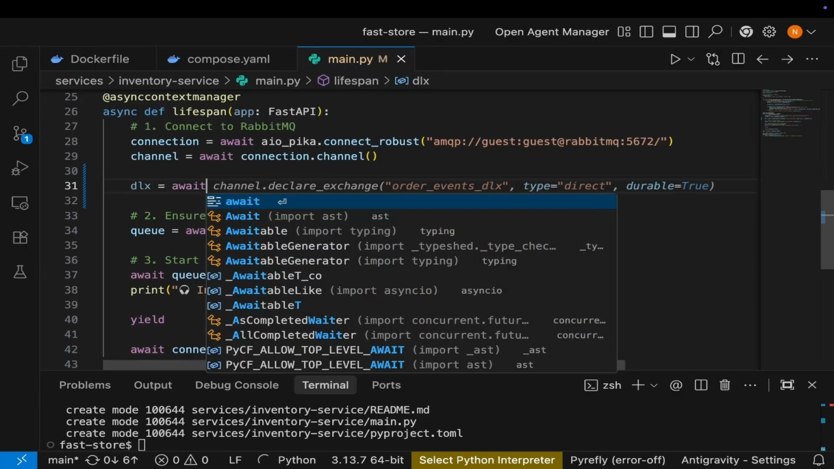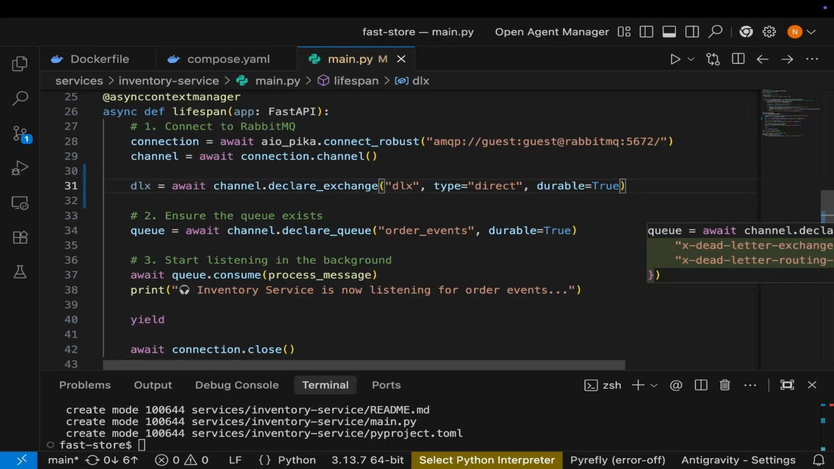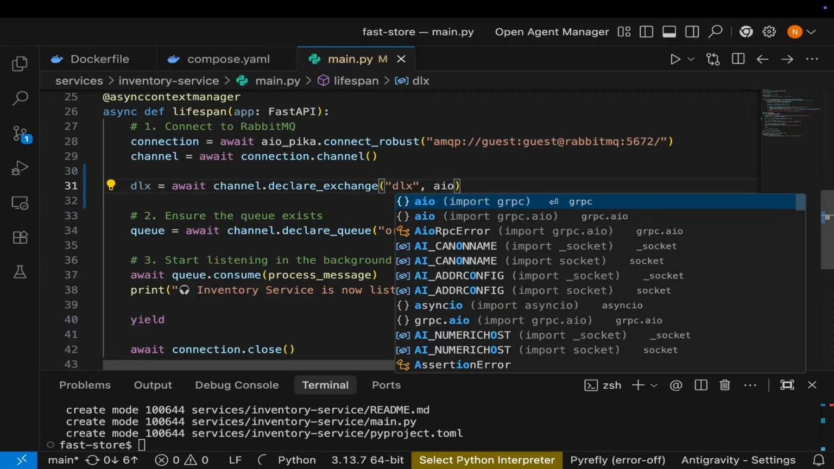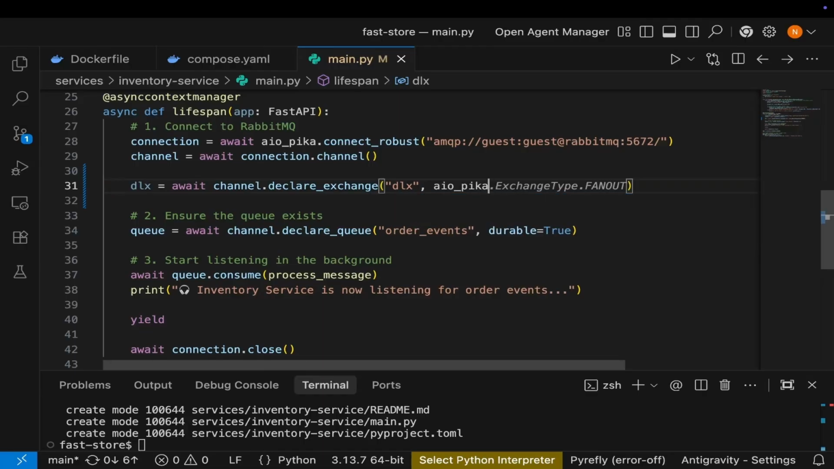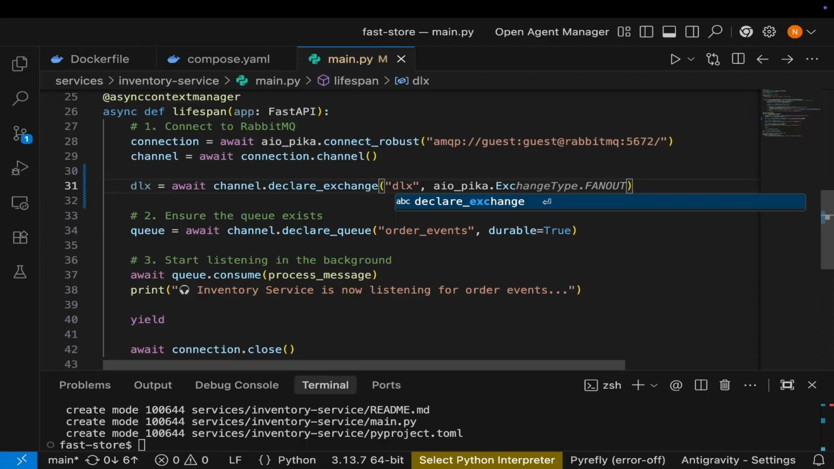Okay, I like what AI is suggesting, and then I'll hit tab. So it says await channel.declare_exchange. I want to simply call it DLX to keep it simple. And what I want to do here is remove this and say aio_pika.ExchangeType, not fanout, but direct.